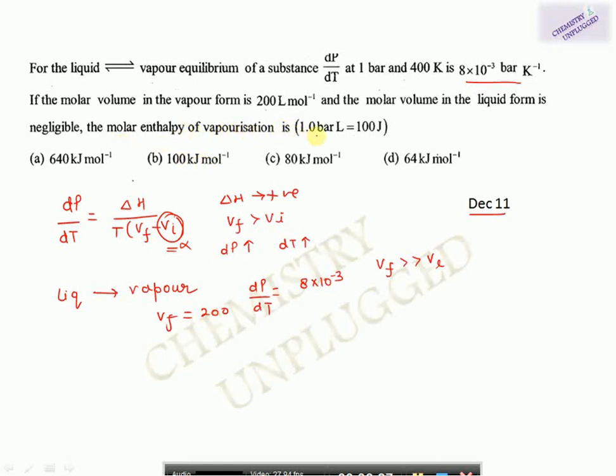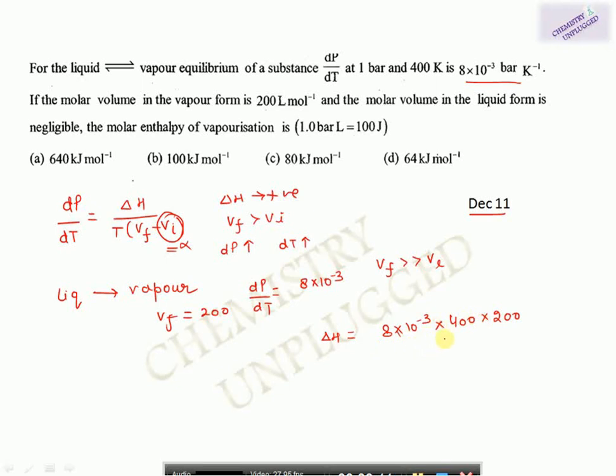And for the molar enthalpy of vaporization, you have to find out this molar enthalpy. So we can find it like this. We will first place this value. Okay, and the temperature is given, 400 K, and then you will place the value of Vf, that is 200.